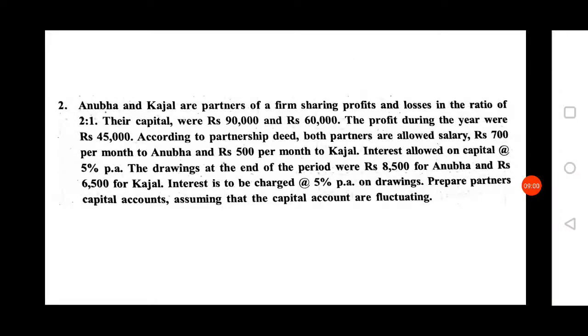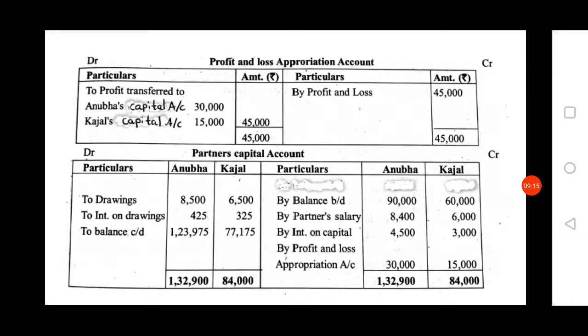Next, in the question they have given a salary of rupees 700 per month to Anubha and 500 per month to Kajal. Therefore you have to do 700 into 12, next 500 into 12, then you will get 8,400 and 6,000.